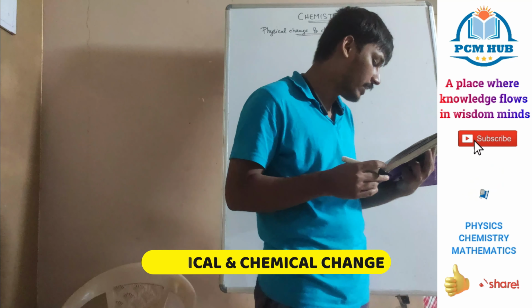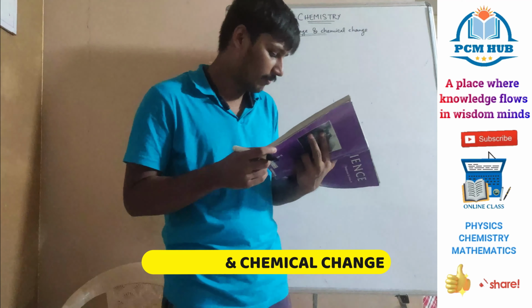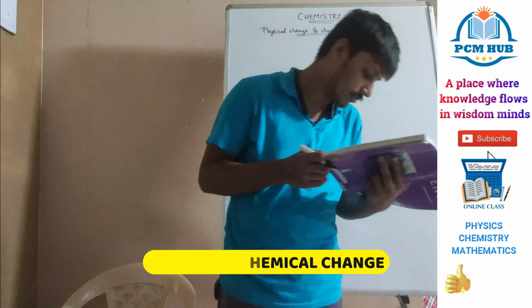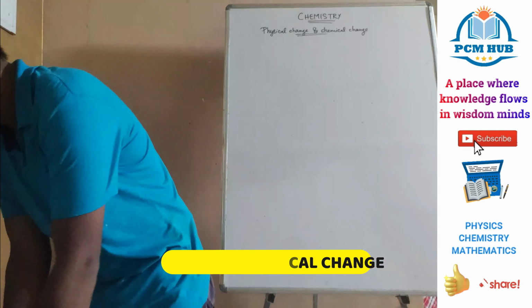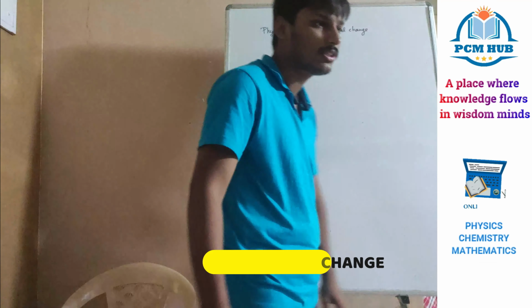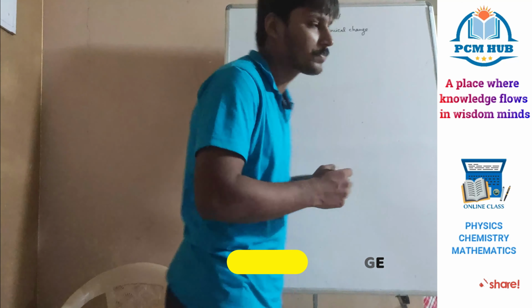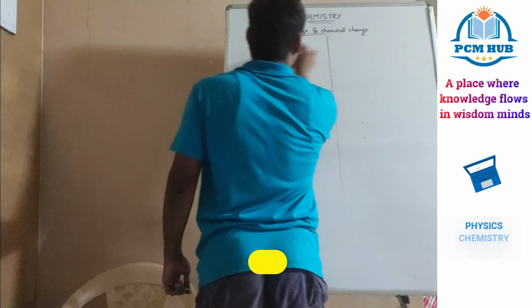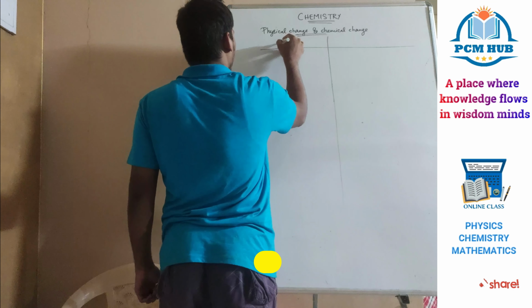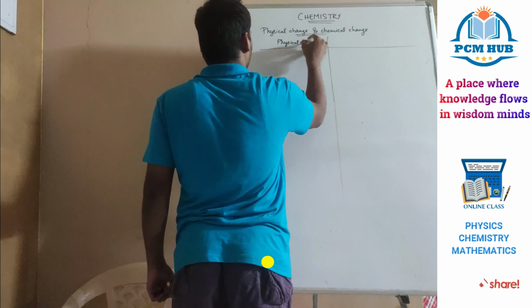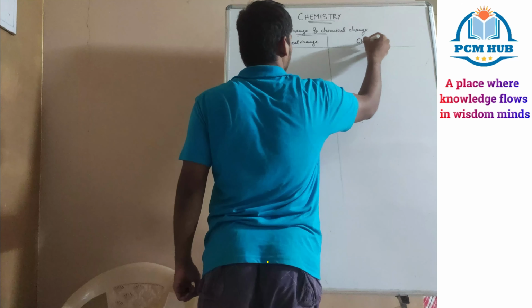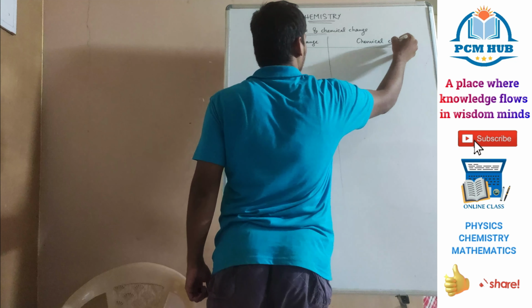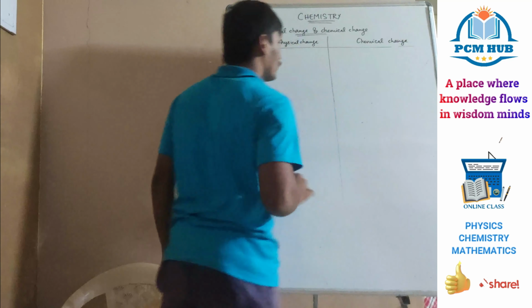During the burning of a candle, both physical and chemical changes take place. Can you distinguish these? Lots of things are asked, so let us discuss chemical change and physical change. I will tell you in one simple table. We will draw two columns here. The difference between physical change and chemical change: if we write the difference, the task is over.